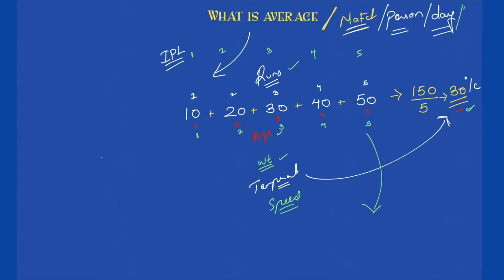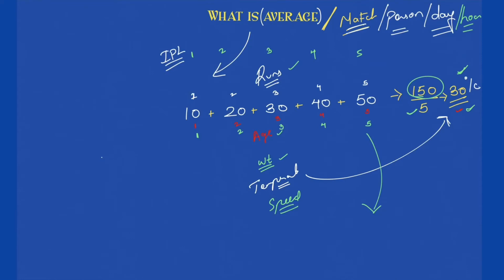So now I'm going to this per hour. You will say, okay, 150 was the total speed in 5 hours, so per hour the speed will be 30 meters per second. That is always the meaning of average. It is always on the basis of per. If I give you many and you combine all of them, what is the per or one part of it? That will always be your average. So per day, per hour, per person, per match, that will be your average. This is just to put different numbers into a word-based thought with respect to average. Okay, let us understand one more meaning associated with the average.